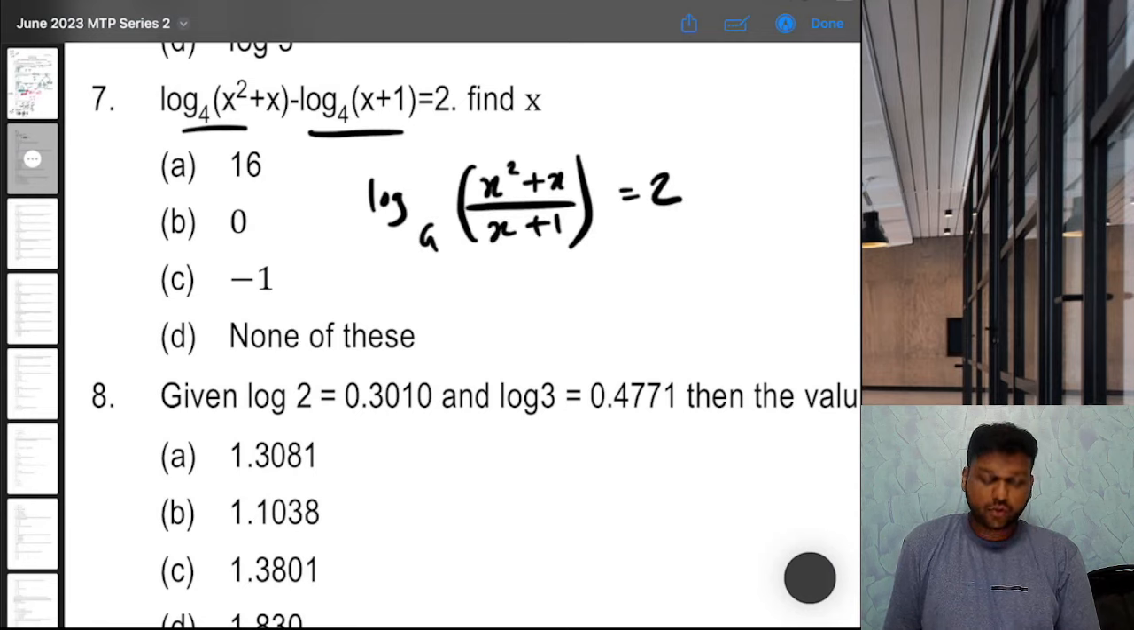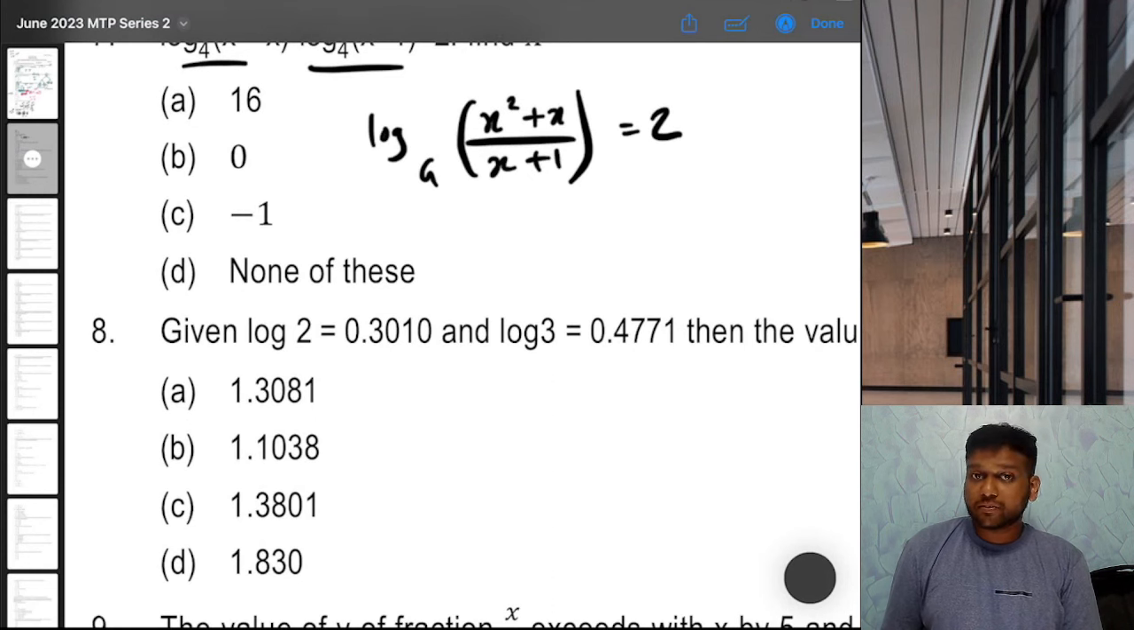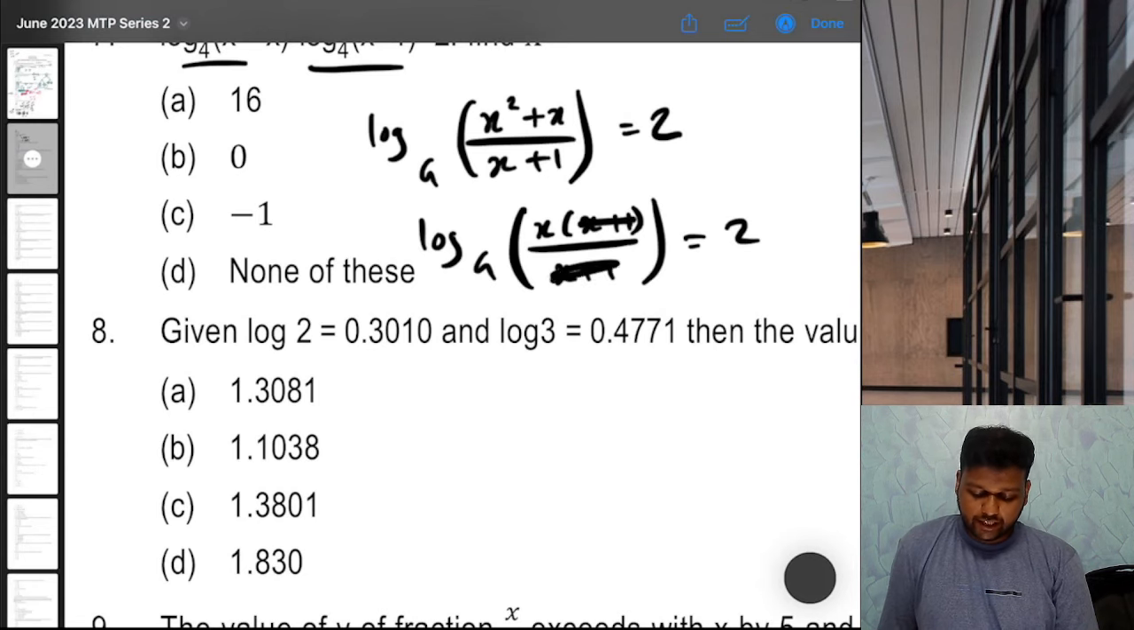Log to the base 4 is equal to 2, right? Just give me a second. Now there is something interesting here. If you see, we can take something common from the numerator, right? So let's try it. If we take x common, we'll have x plus 1, because we are taking x common from x squared upon x plus 1 is equal to 2, base is 4. So we'll just cancel this.